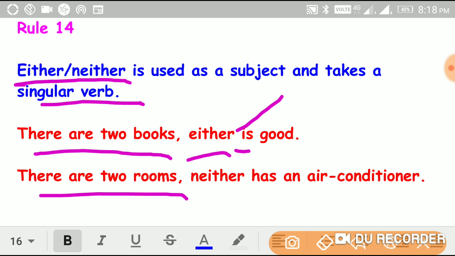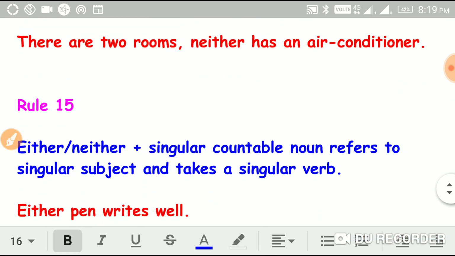And there are two rooms. So here we are talking about the subject, rooms, and neither means we are talking about those two rooms: neither has an air conditioner. So either or neither is used as a subject, and if you use either or neither as a subject, they always take a singular verb.